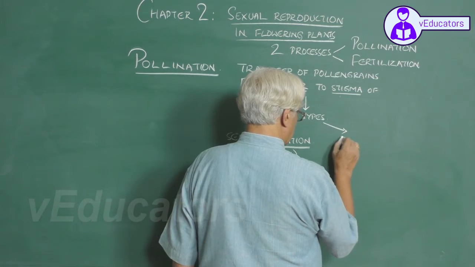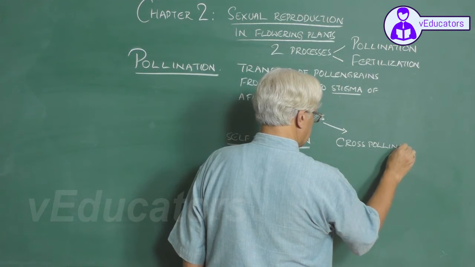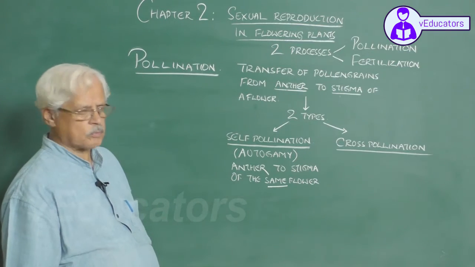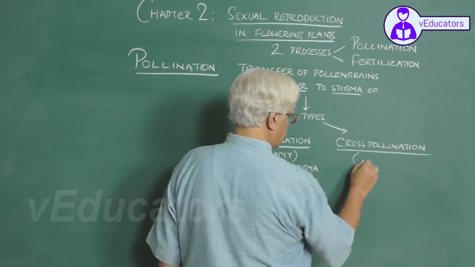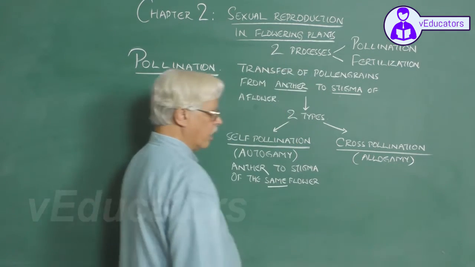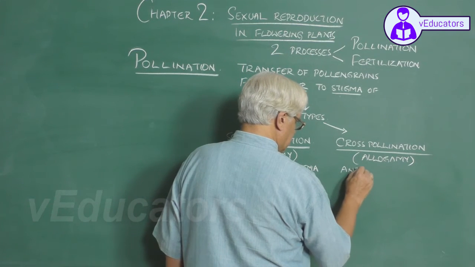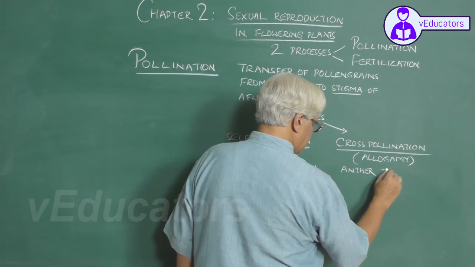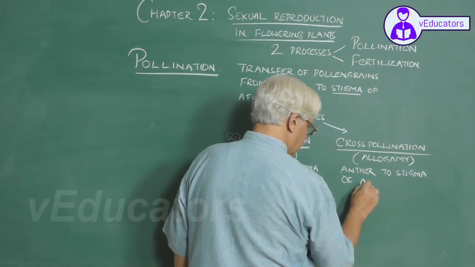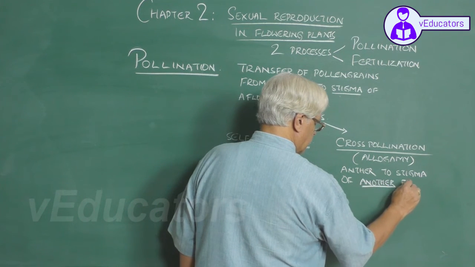Whereas in cross pollination, also called allogamy, here transfer of pollen grains will be taking place from anther to stigma of not the same flower but another flower.